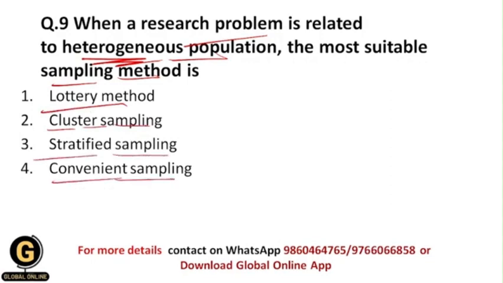Now all of you understood that in such a situation you need to follow the stratified sampling technique, because a heterogeneous population includes people who have different characteristics, and that's why we need to make subgroups of this heterogeneous population, and I am going to select the samples randomly from each subgroup. All of you getting?